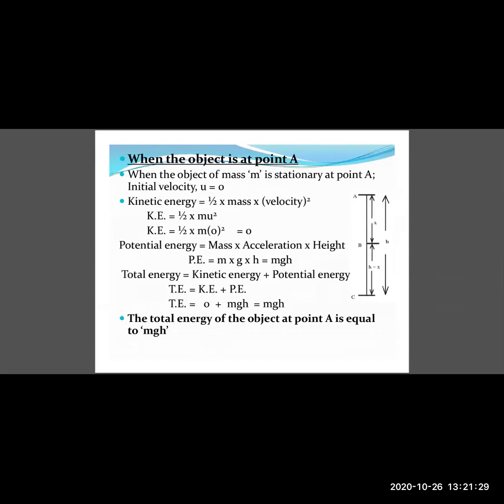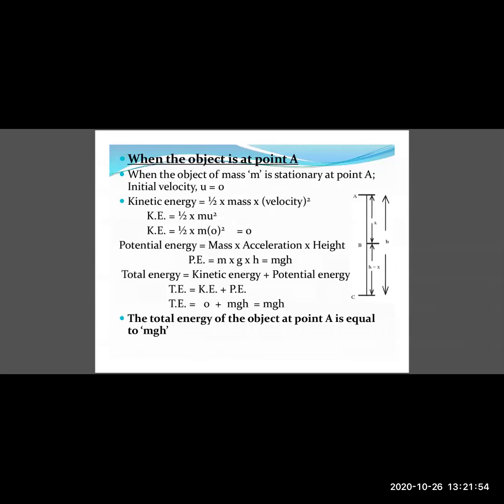We know the potential energy formula: mass into acceleration due to gravity into height, that is mgh. If you substitute, mass is m, g is the gravitational acceleration, and if you look at the figure here, the height of the object at point A equals h. So potential energy equals mgh.